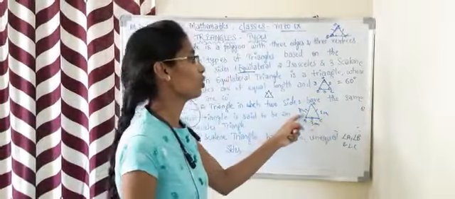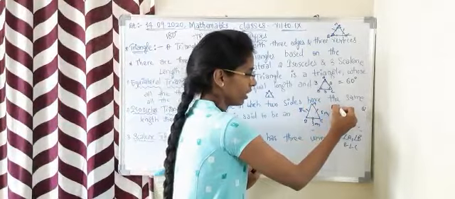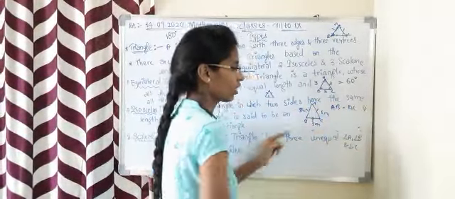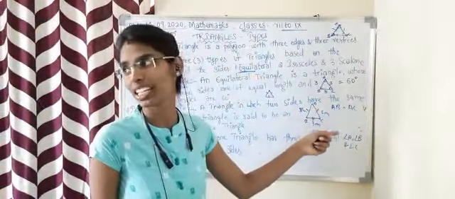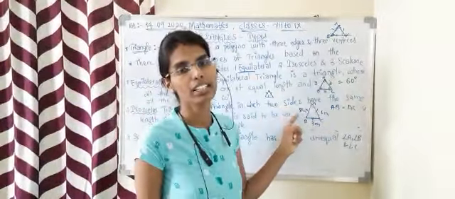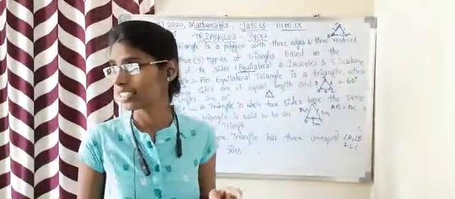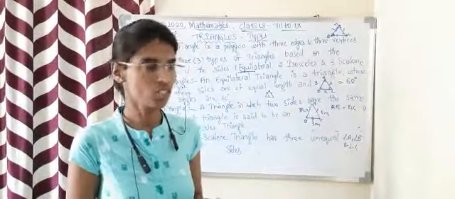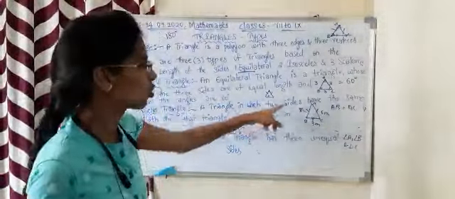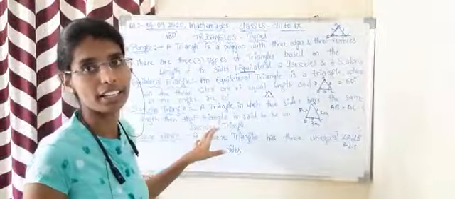That means AB is equal to AC and that is not equal to BC. If in a triangle any two sides are equal and the third is different, then that kind of triangle is said to be an isosceles triangle. A triangle in which two sides have the same length is an isosceles triangle.